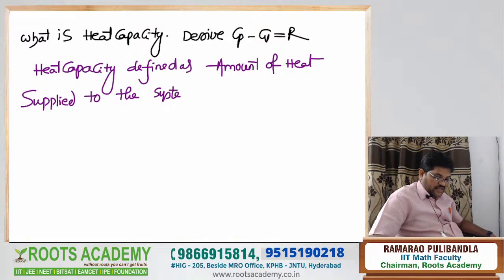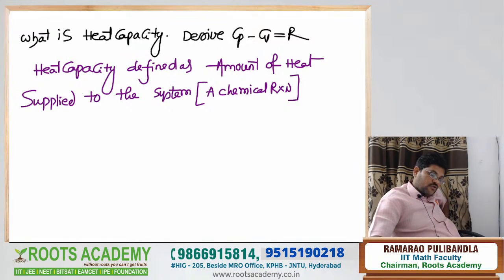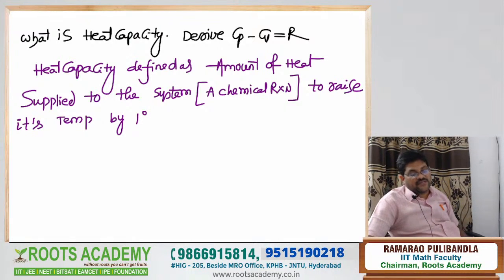System means what, Nana? A chemical reaction taken as a system, or a gas is taken as a system. Amount of heat supplied to the system, that means a chemical reaction, to raise its temperature by 1 degree, Nana. That's the simple statement of heat capacity.